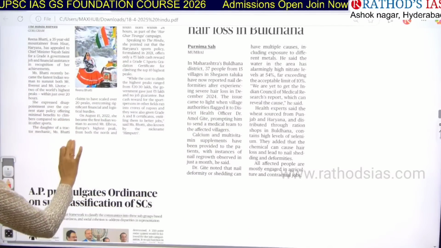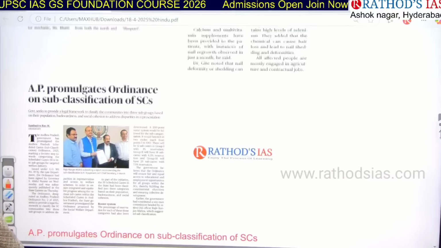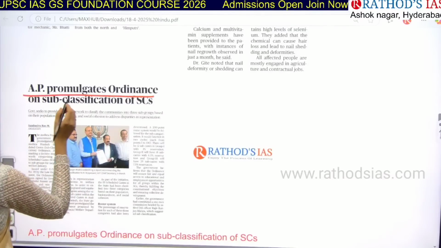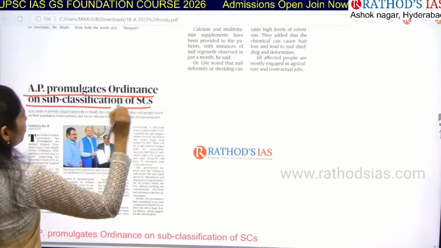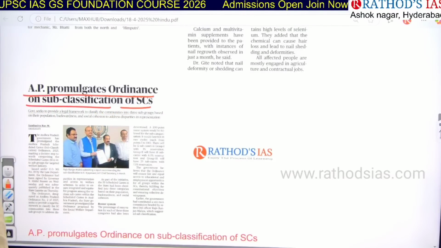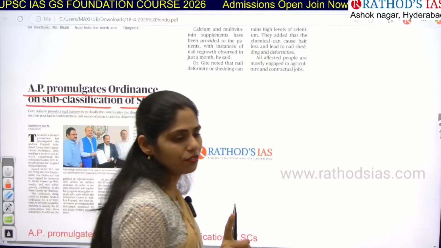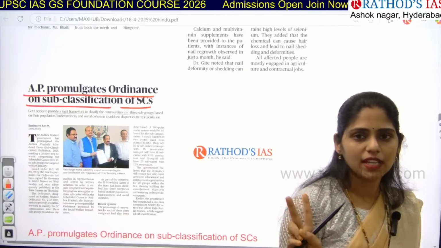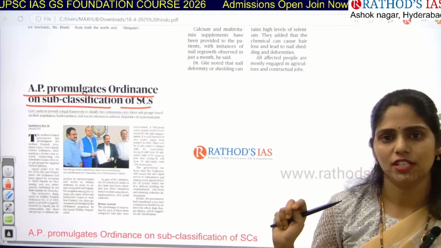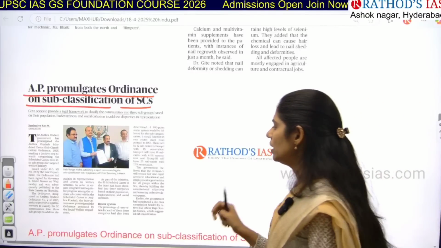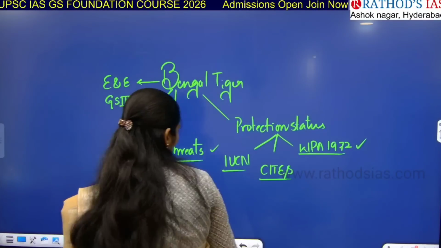Now let us see the next article. See this: AP promulgates ordinance on subclassification of SCs. There are two important keywords, guys. The first one is ordinance. The second one is subclassification of SCs. So where can we see this topic?